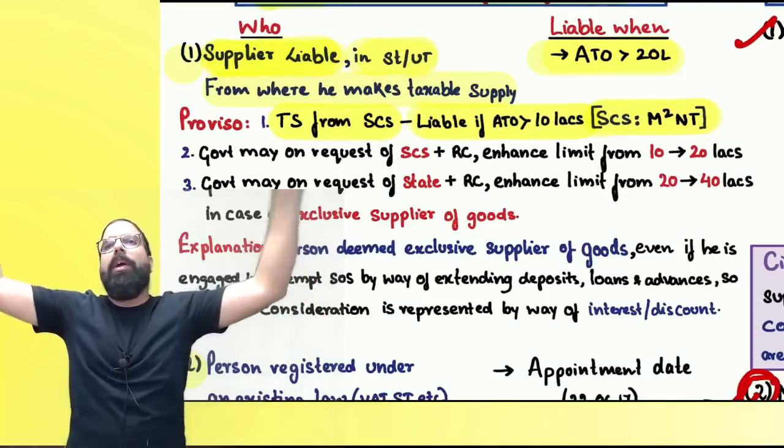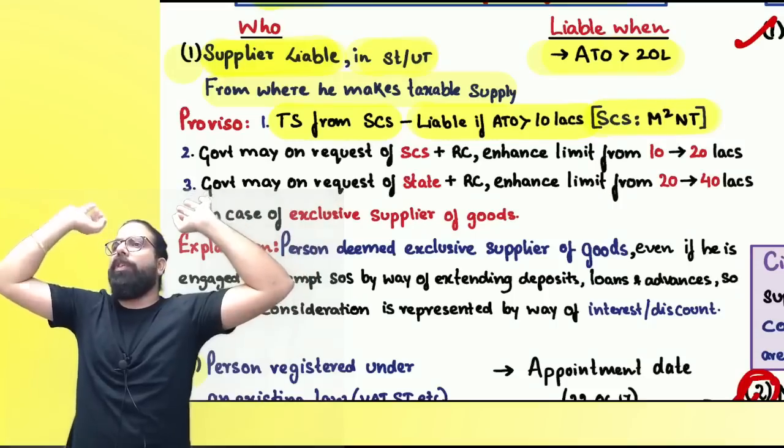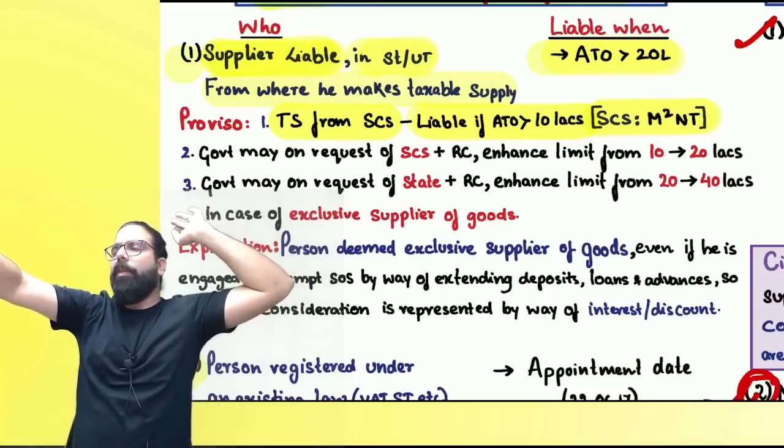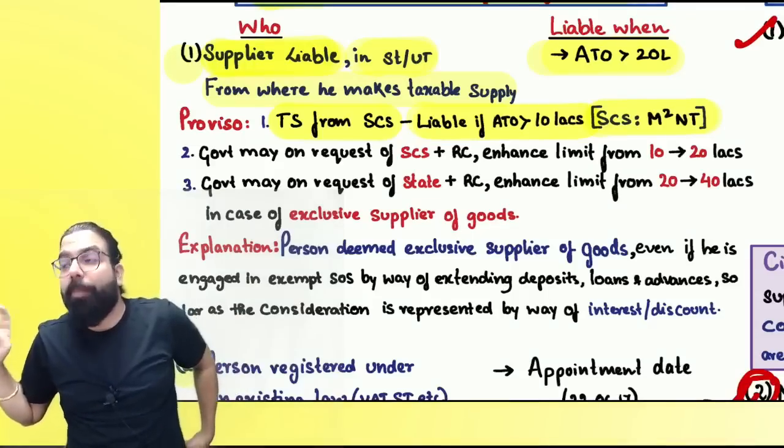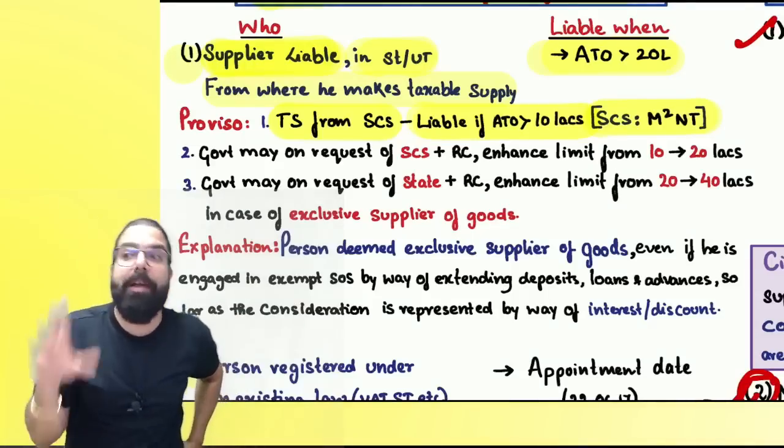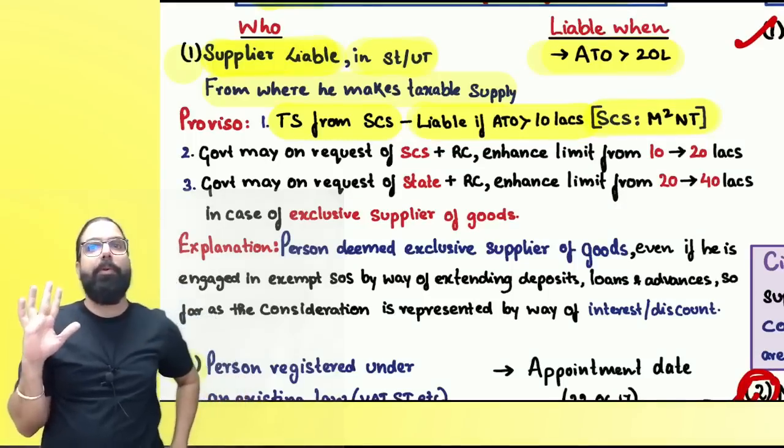Are we clear, everyone? A supplier will be liable when his turnover crosses 20 lakh. But if you are doing business from a special category state, then the limit will be 10 lakh. Can I go ahead, everyone?